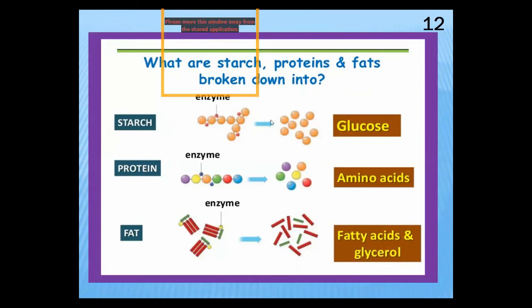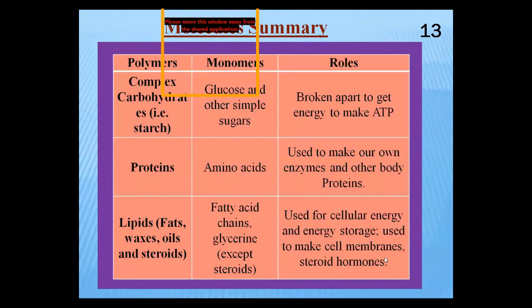In this picture, you can easily observe that this is the starch polymer. It is converted into the simple form, glucose, by the action of enzymes. Proteins are converted into amino acids, and fat, by the action of enzymes, is converted into fatty acids and glycerol. In the next part, there is one more summary on your screen. I made this chapter very convenient and easy for you.